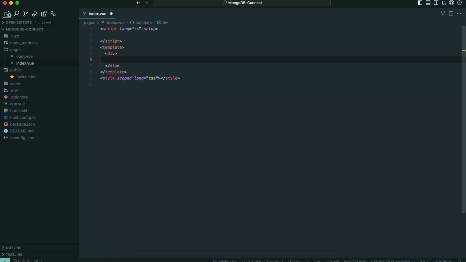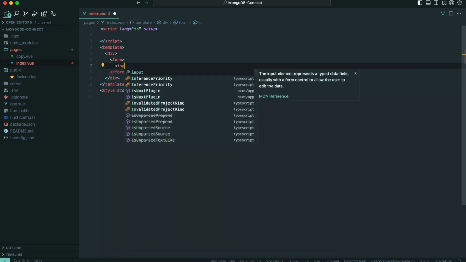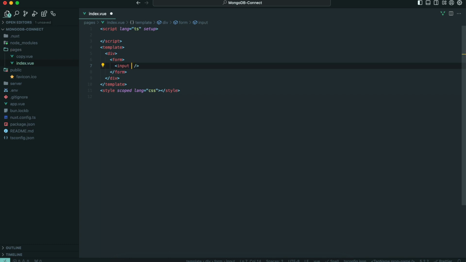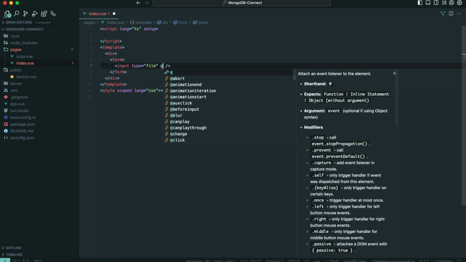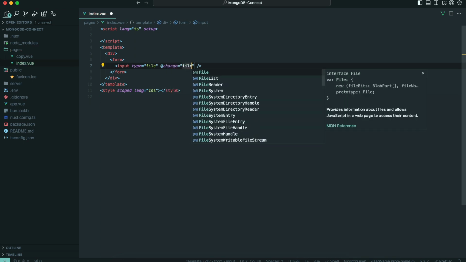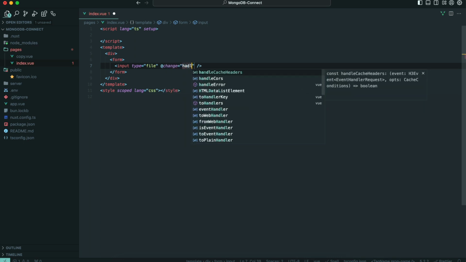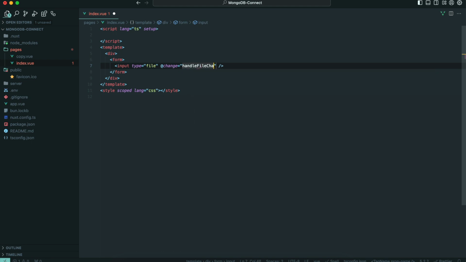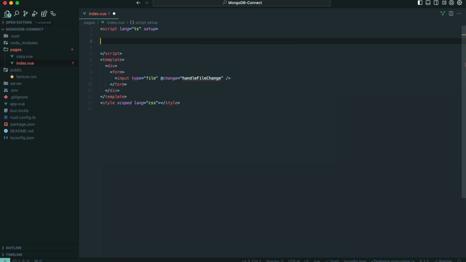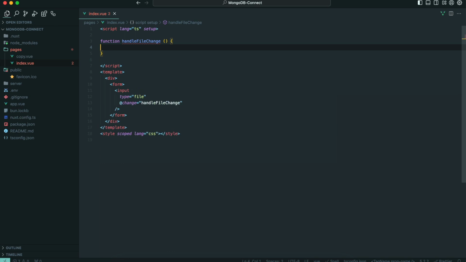Inside the main file, let's create a form tag, and inside it an input tag with the type file, and let's also add the change event, handle file change. Then let's create a function for it: function handleFileChange, and make sure to add the event.